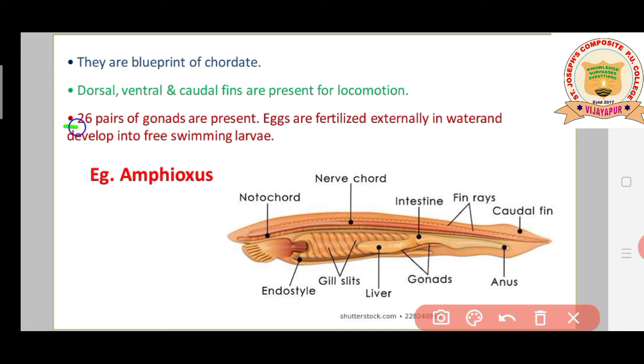Now, 26 pairs of gonads are present in this group of animals, students. 26 pairs of gonads are there usually. You can observe the gonads in this way. Here the gonads are going to be present.